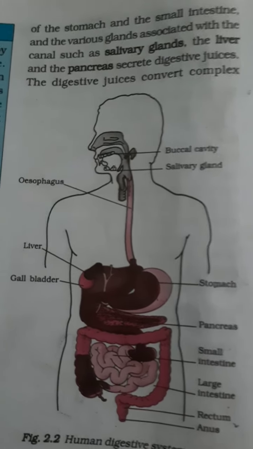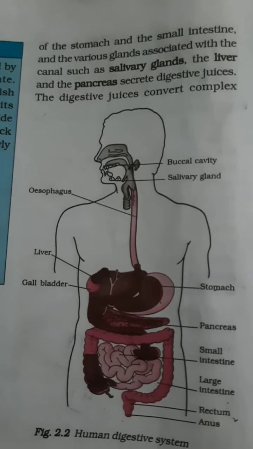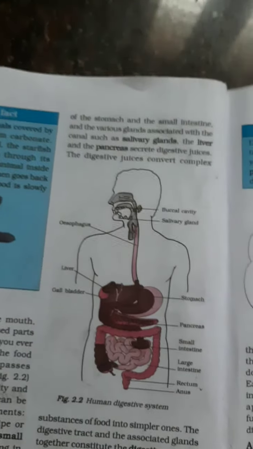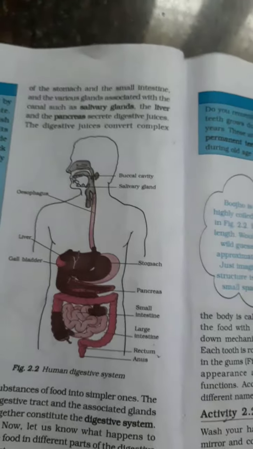In this video, we are going to continue the further topics of this chapter. The chapter is named Nutrition in Animals. We were discussing how we take food, the different ways of taking food, and digestion in humans.